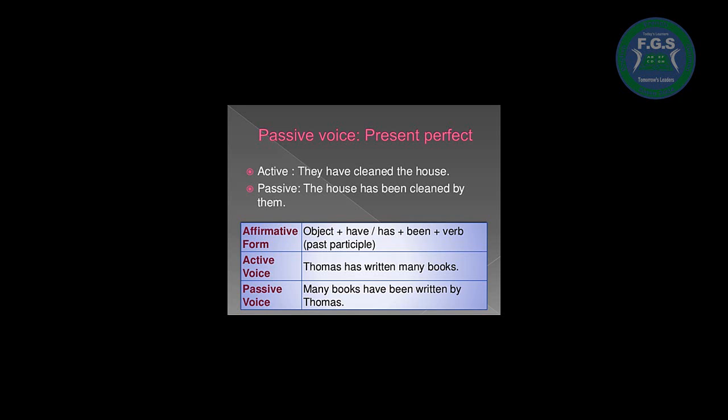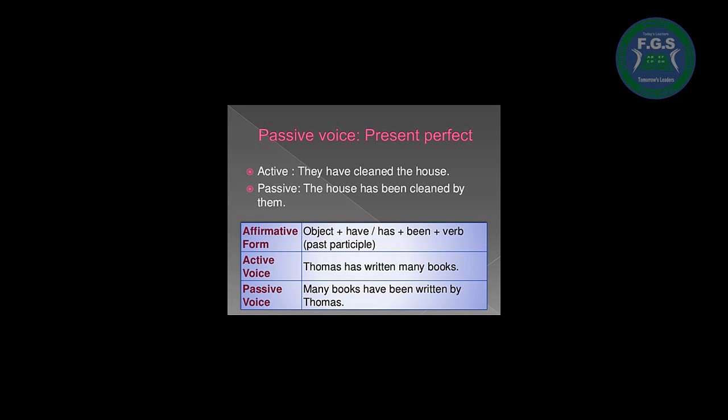In the passive, I will start with the object. So in this sentence, the object is the house. So the sentence will be the house has been cleaned by them. Okay? The house has been cleaned by them. So in the affirmative form of the present perfect in the passive voice, we will start with the object plus have or has plus been plus verb in the past participle.